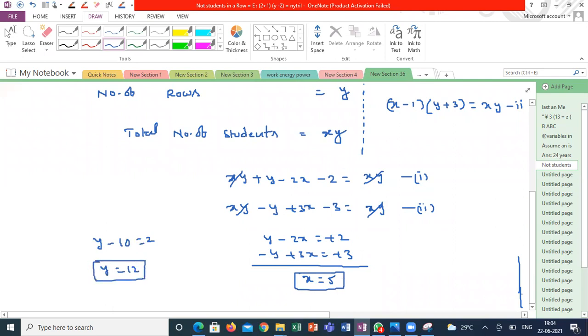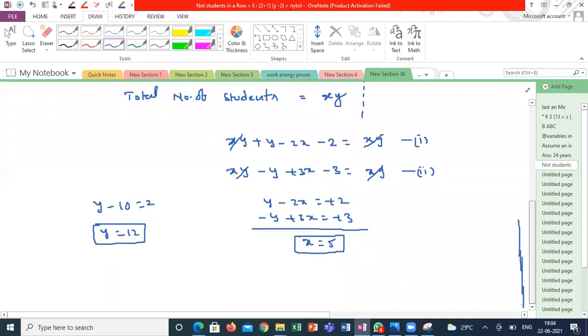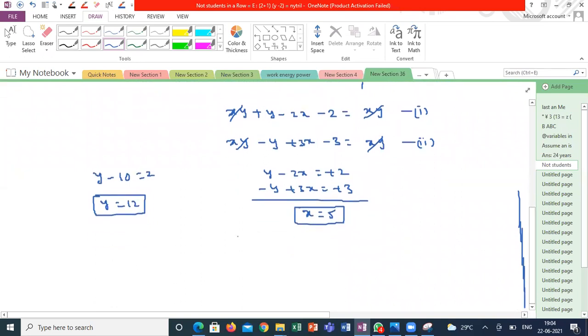So the number of students in a row is 5, and the number of rows is 12.